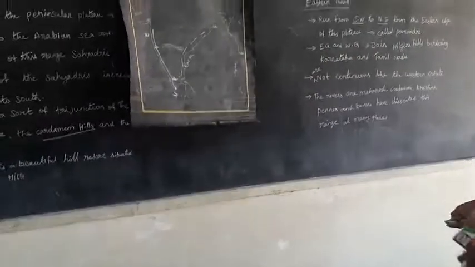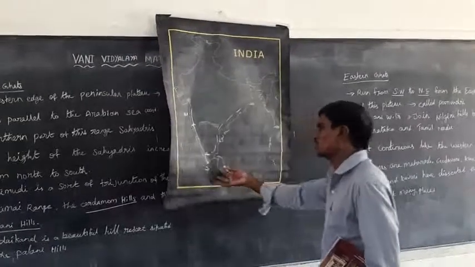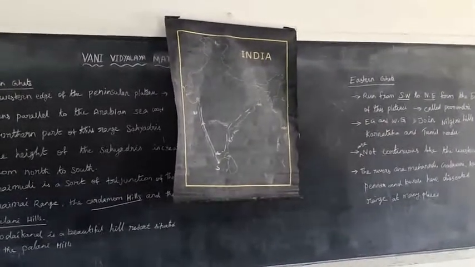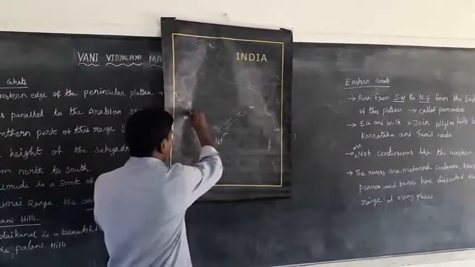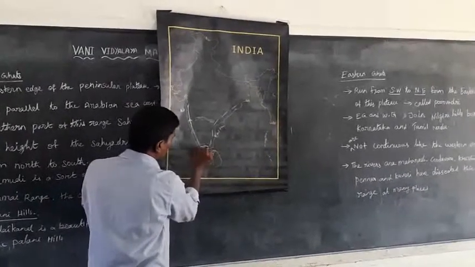They are called the Purvaghat. The Eastern Ghats and Western Ghats join at the Nilgiri Plateau.